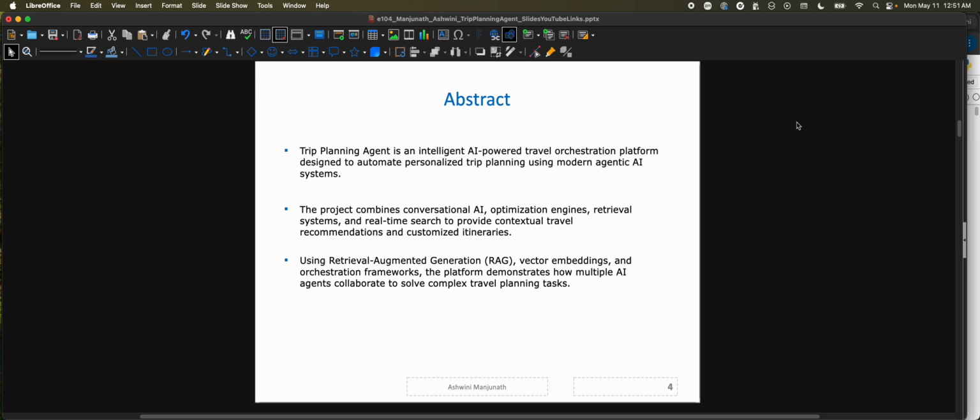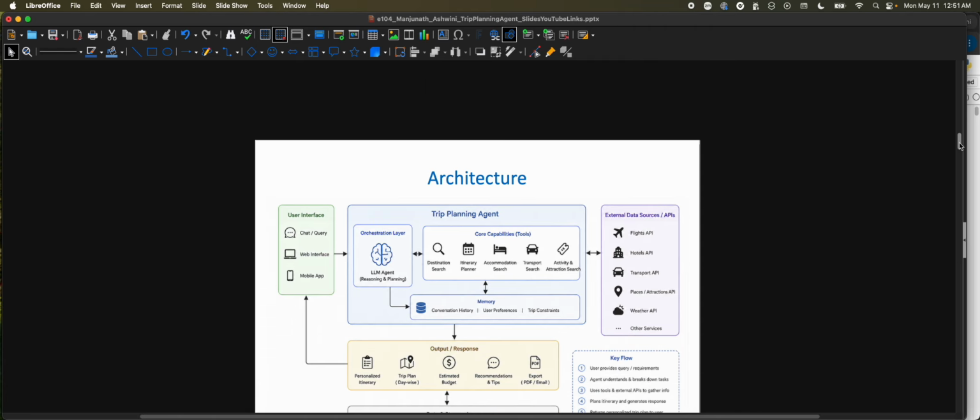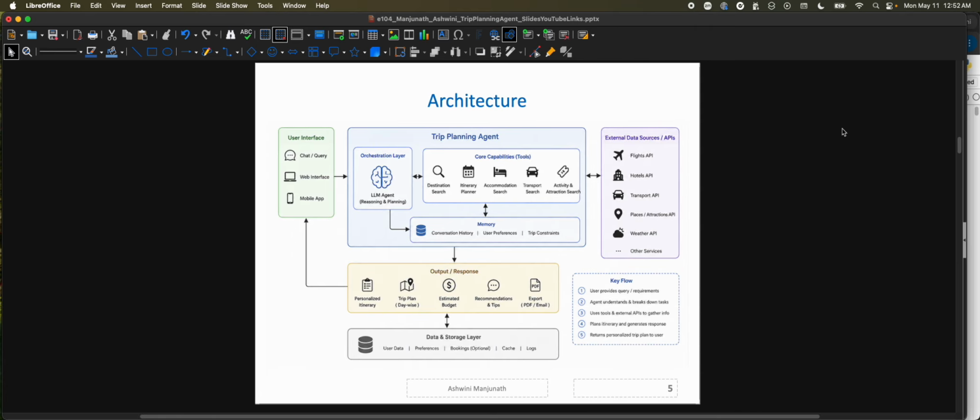Trip Planning Agent is an intelligent AI-powered travel orchestration platform designed to automate personalized trip planning using modern agentic AI systems. The architecture behind all this combines LLMs, RAG, the retrieval augmented generation, optimization frameworks, and orchestration pipelines in order to create an adaptive and personalized travel experience. Agents then in turn exchange contextual information, maintain memory, and dynamically respond to changing user preferences, schedules, and external travel conditions.